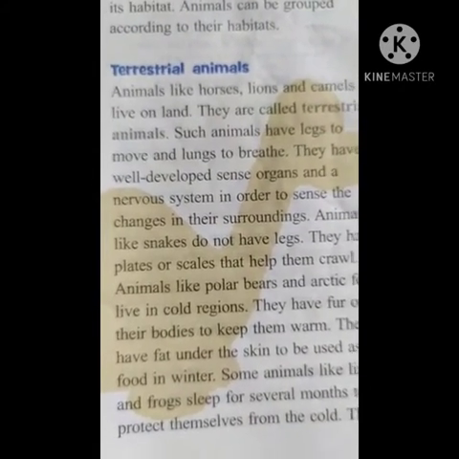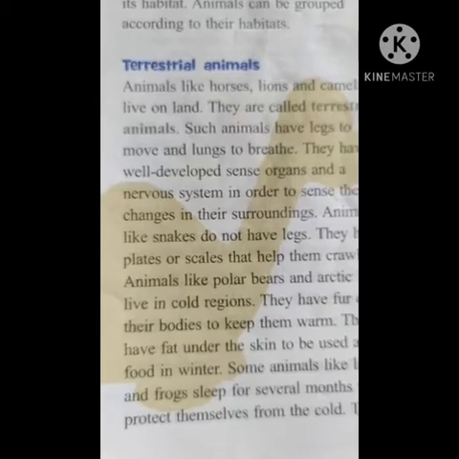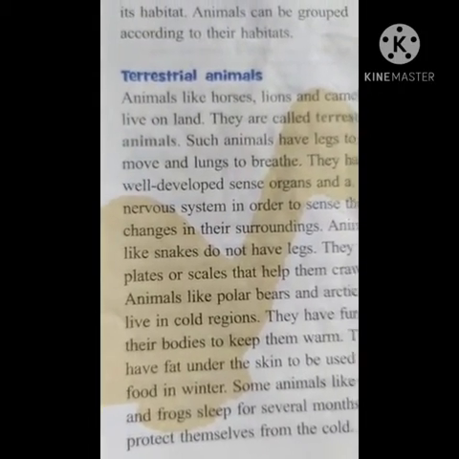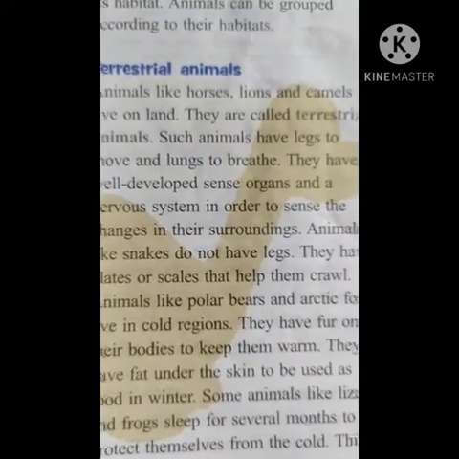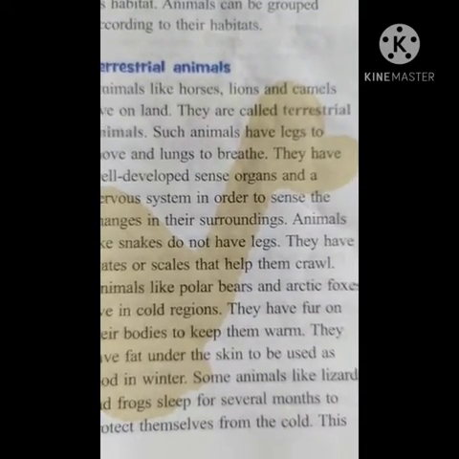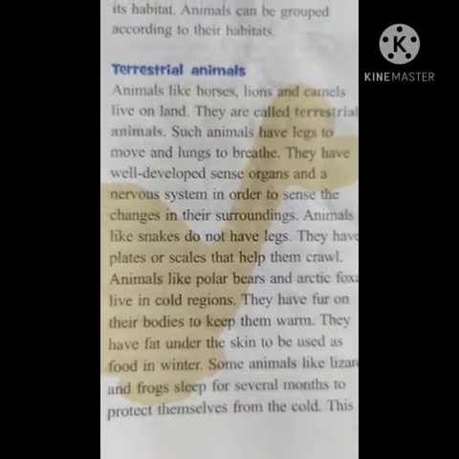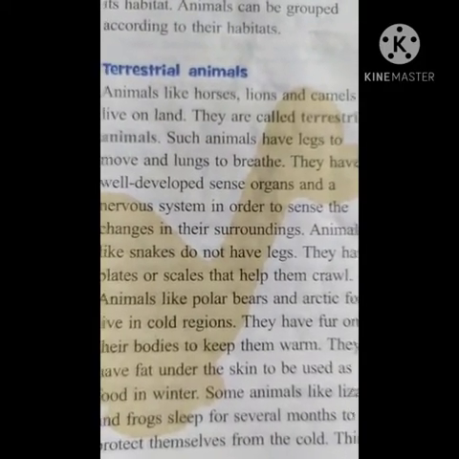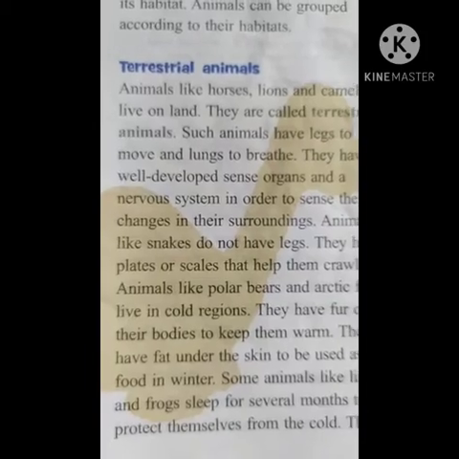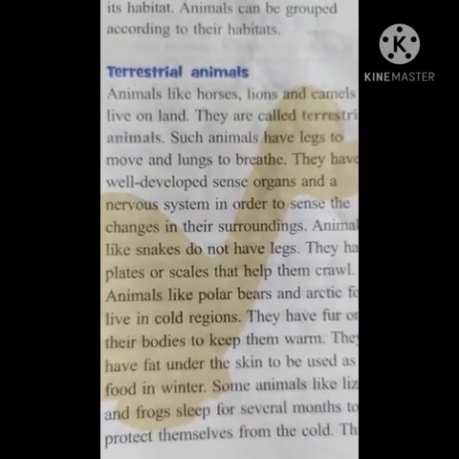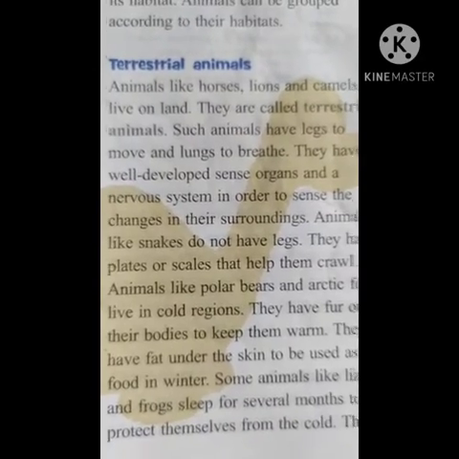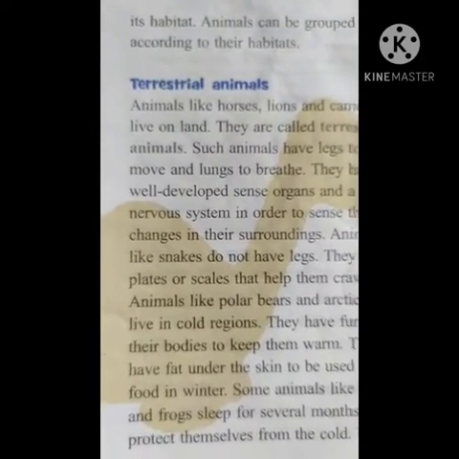And then what happens in the summer season, they come back again, they survive, and then they store food in the same season. Yes, so many animals like lizards and frogs sleep for several months to protect themselves from the cold. Yes, they are unable to resist the cold. That is the reason they go into the hibernation process. So this is about the terrestrial animals.